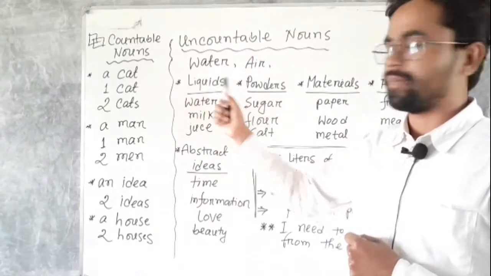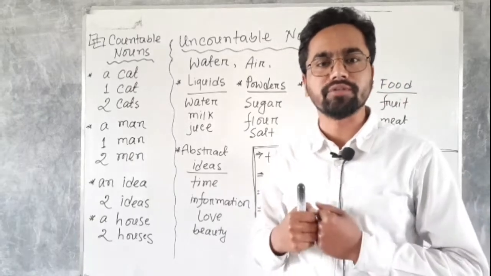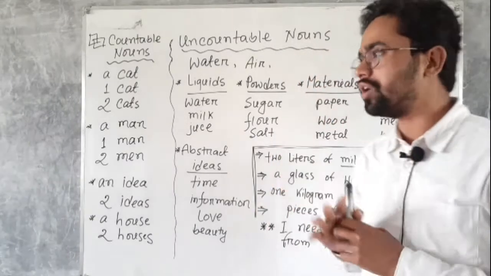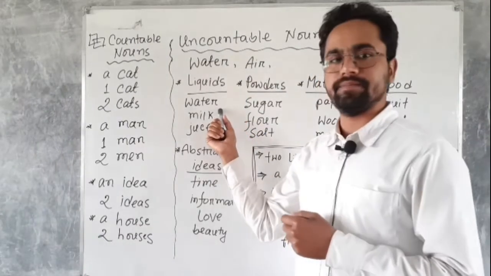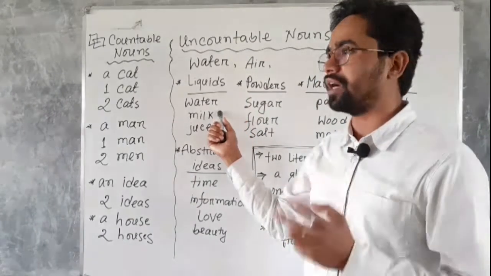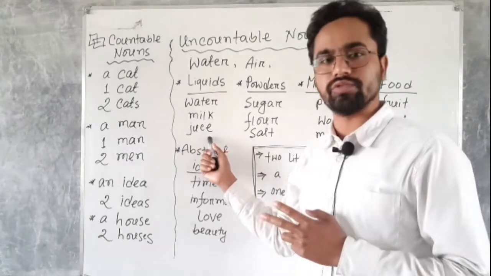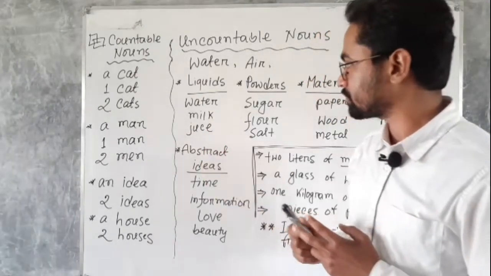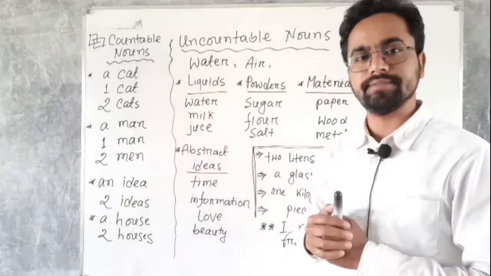Let's take a look at the examples. Liquids. Liquids are uncountable nouns because you cannot count liquids. Water, it is uncountable. Milk or juice, you cannot count all these words.